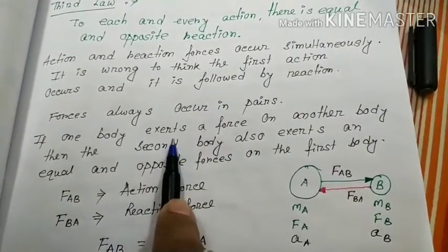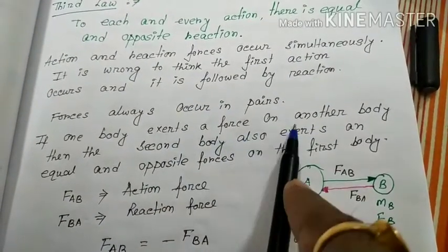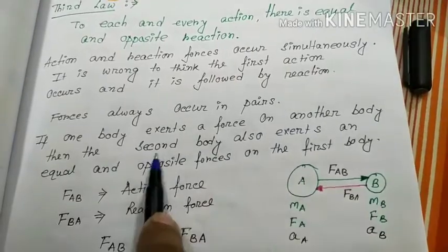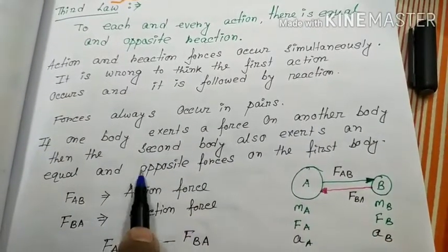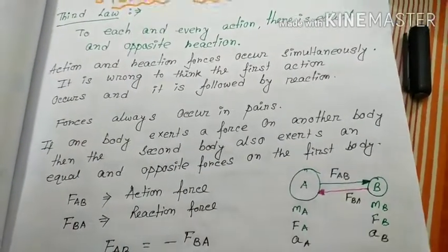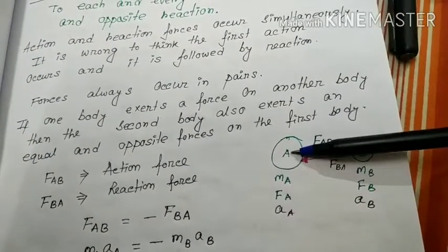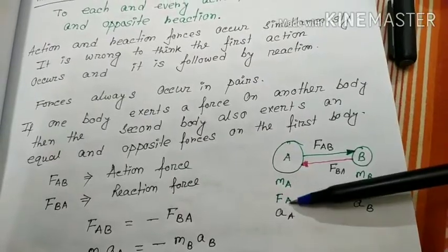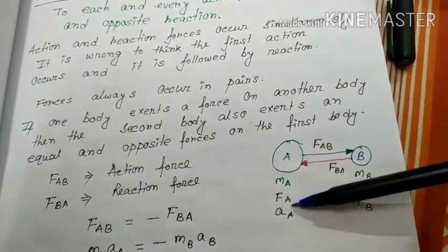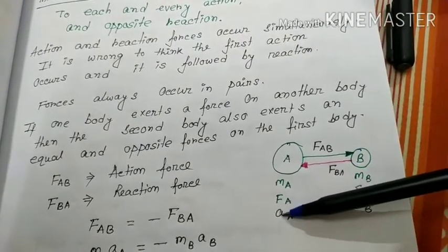If a body exerts a force on another body, then the second body also exerts an equal and opposite force on the first body. Suppose this is body A, its mass is ma, applied force is Fa, and acceleration is Aa.